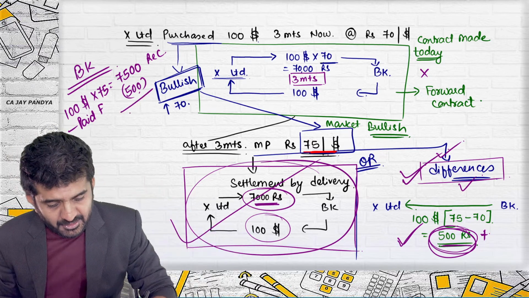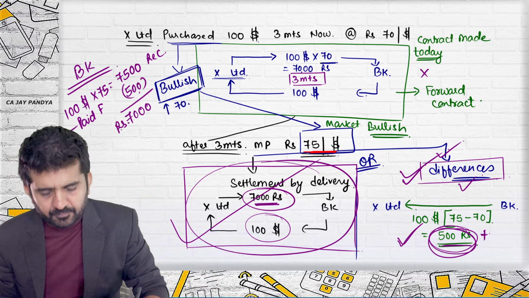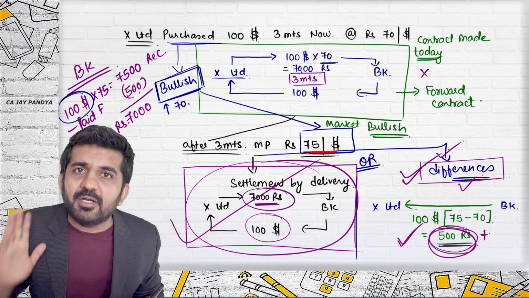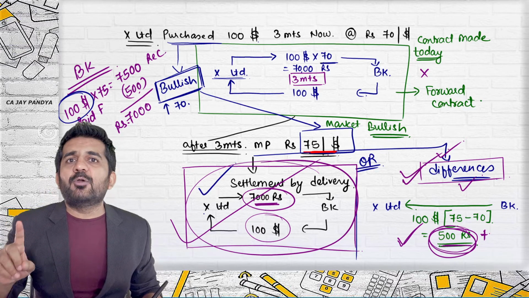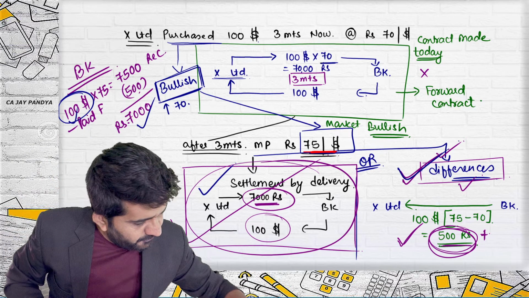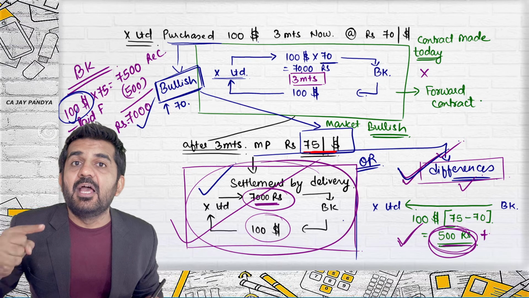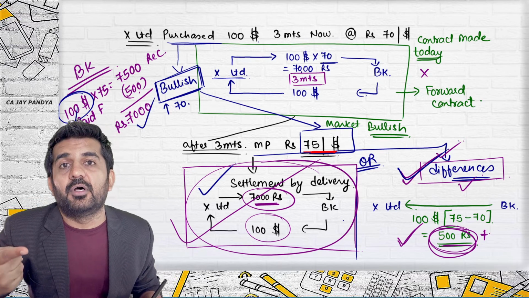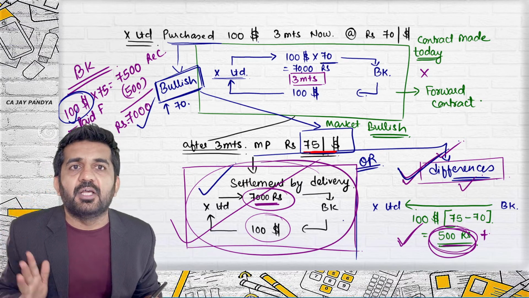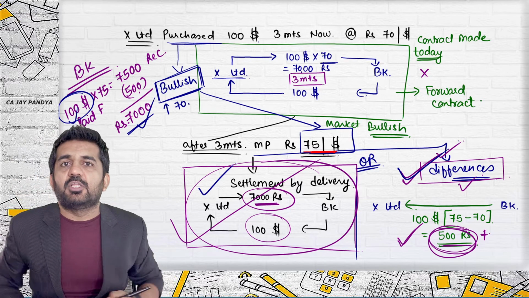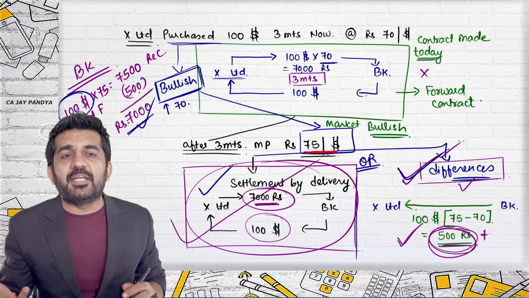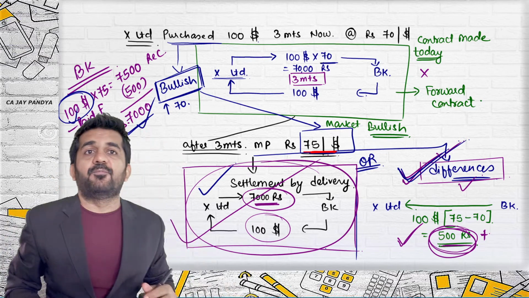What is net received by bank? 7,000 rupees. What bank has given? $100. Or what bank has sold? $100. Is it right? See, in this also, bank was selling $100 at the rate of 7,000. If settlement is by differences, then also bank can sell $100 at net 7,000 rupees. How? 7,500 they will be getting from market, 500 they need to pay in the contract. Net what they will receive is 7,000. So it is indifferent for bank also. It is indifferent for X Limited also. So settlement by differences works.